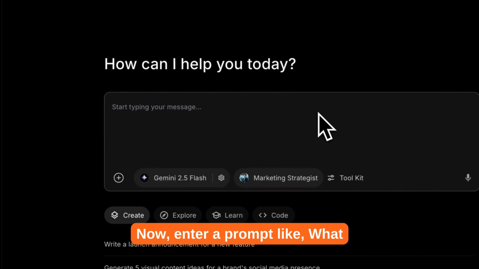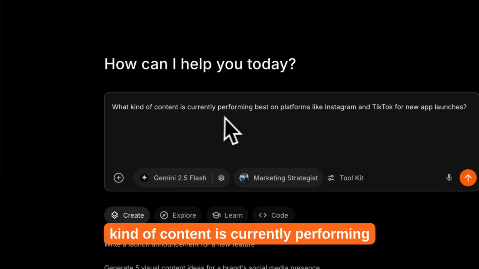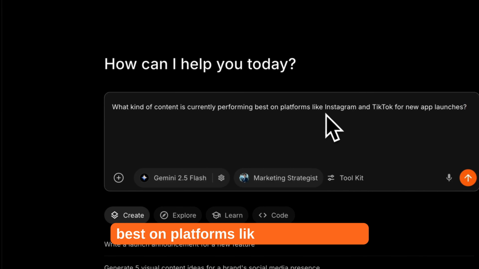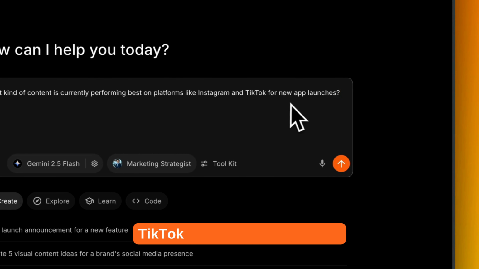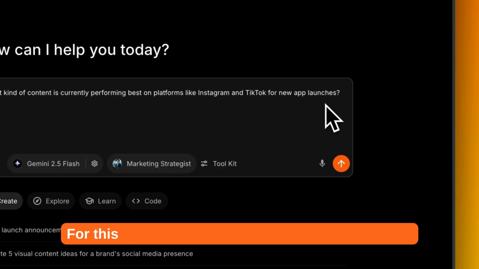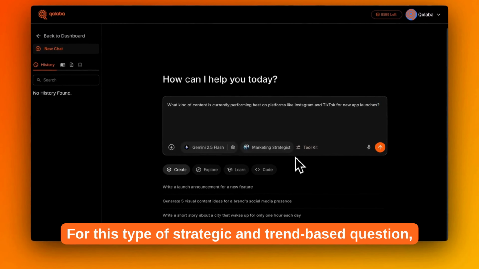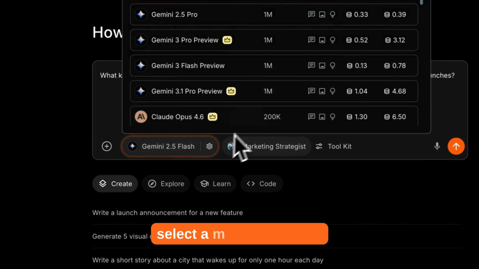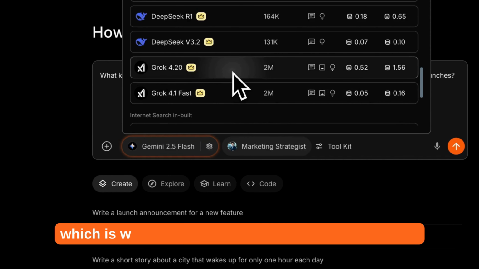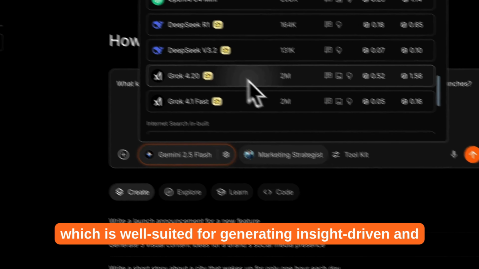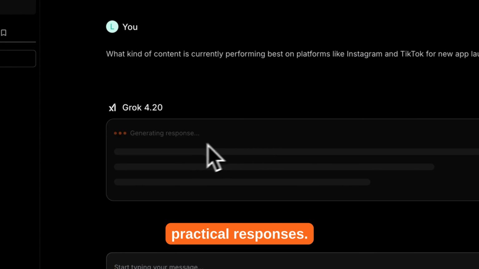Now enter a prompt like, "What kind of content is currently performing best on platforms like Instagram and TikTok for new app launches?" For this type of strategic and trend-based question, select a model like Grok, which is well-suited for generating insight-driven and practical responses.